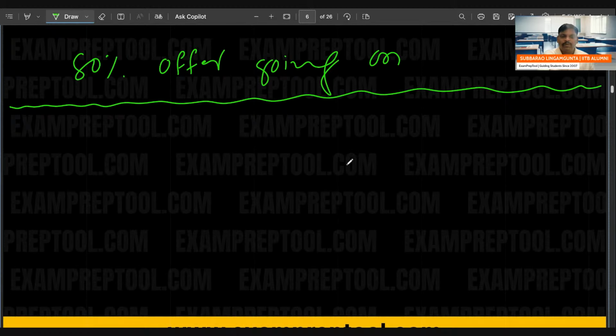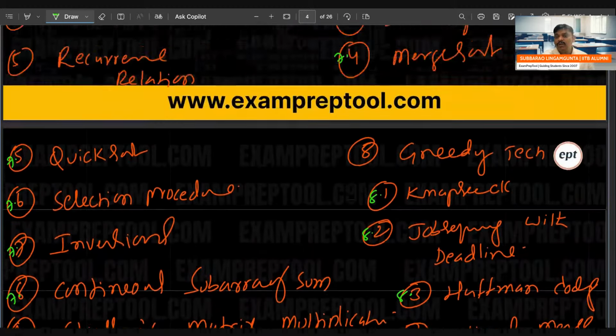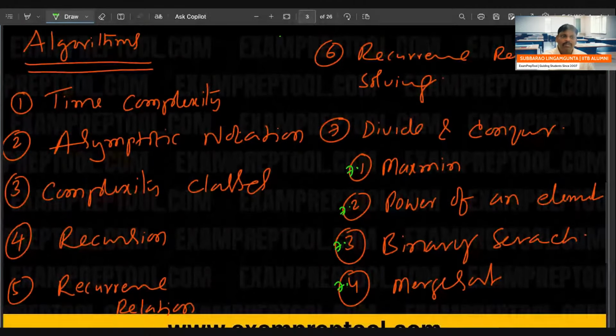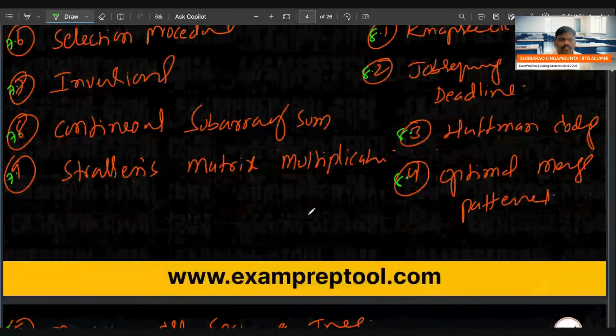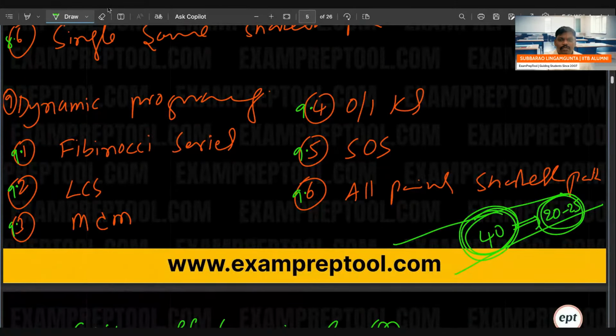Some people are asking, sir, what books do I have to follow? Notes, if you follow, are more than enough. Notes followed by the doubt solving group. Afterwards we will give 500 problems for you to practice. Be careful, everyone. So I think we can start. Let me know if there are any objections anywhere.